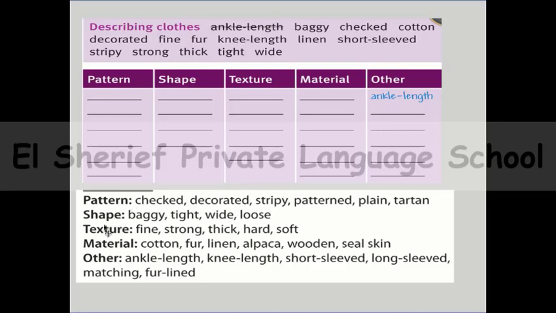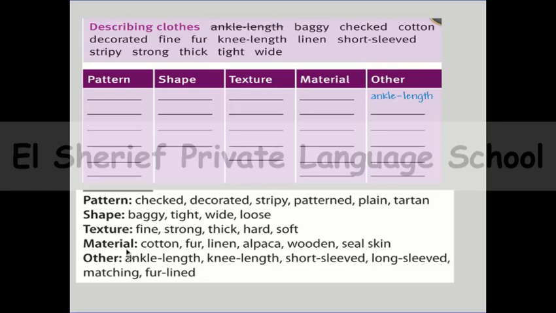And what about the shape of your clothes? Sometimes you can say baggy or tight or wide or loose. By the way, wide and loose have the same meaning, and sometimes baggy. The opposite of wide is tight. Number 3, texture. What does texture mean? Texture is the way a surface or a piece of clothing feels when you touch it. For example, when you touch your clothes, sometimes you can find them fine or strong or thick, hard or soft. So this is the texture of your clothes.